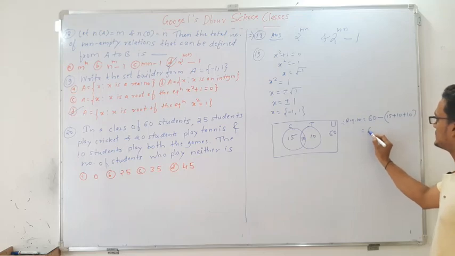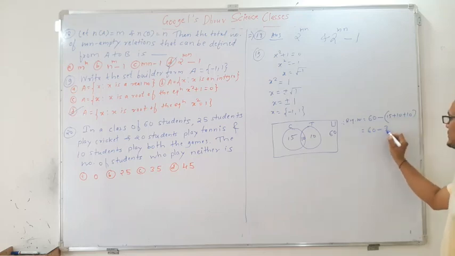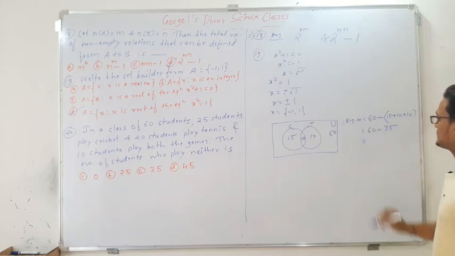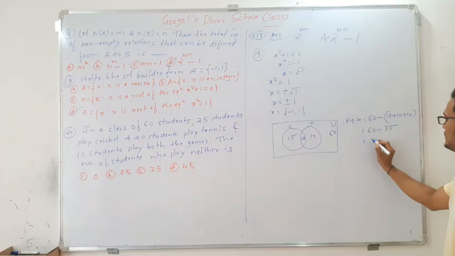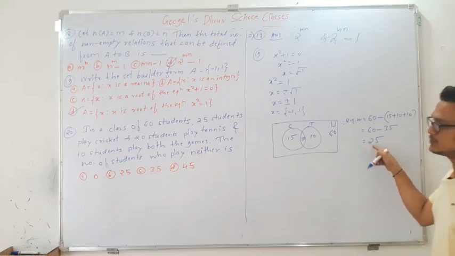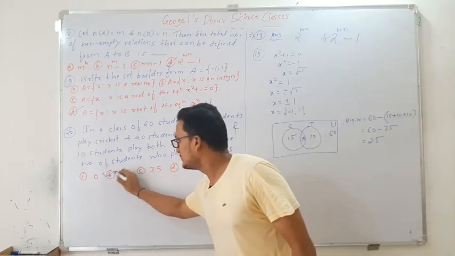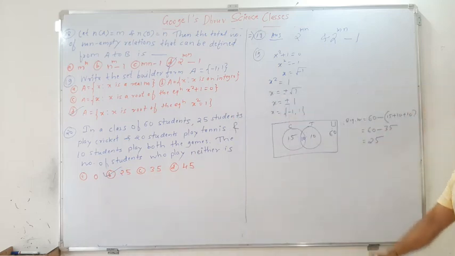So this will be 60 minus 10, 10, 20, 30, 35. So what is the subtraction? 60 minus 35, it is 25. So the option is there in that. Which option will be correct? Option B will be correct. I think this is the easiest method to deal with such types of questions.